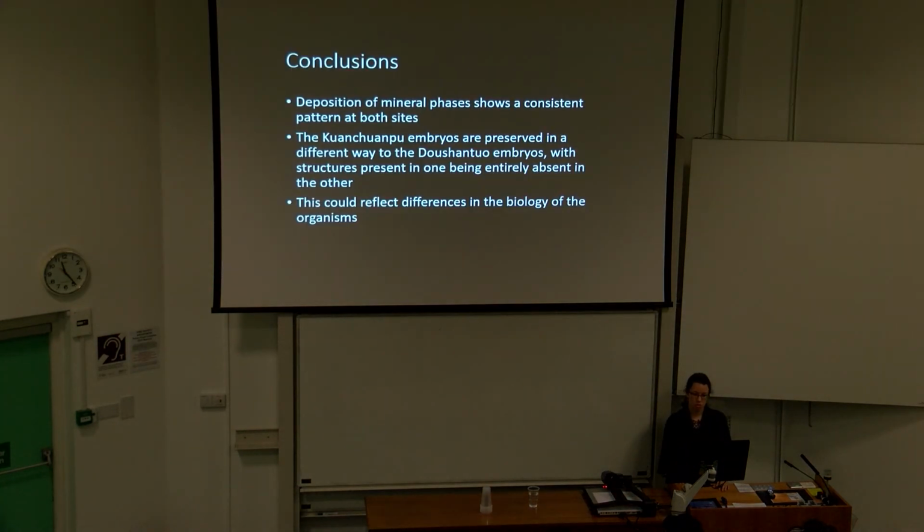And so what we think this is telling us is that we have deposition of mineral phases that show a consistent pattern at both sites, but the Kuanchuanpu embryos are preserved in a very different way to the Doushantuo embryos, with structures present in one that are entirely absent in the other. And we think this could reflect differences in the biology of the organisms. If we have this otherwise very similar preservation that is preserving what we know to be definitively animal embryos in one way, but entirely different things in these other Ediacaran embryos, then that might suggest that they are not metazoans as people believe, but something else entirely.